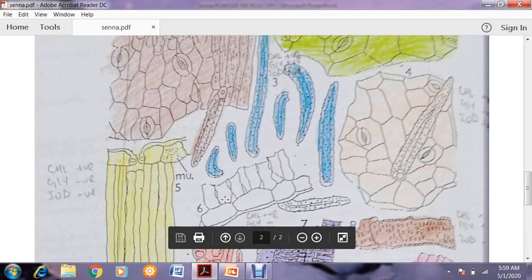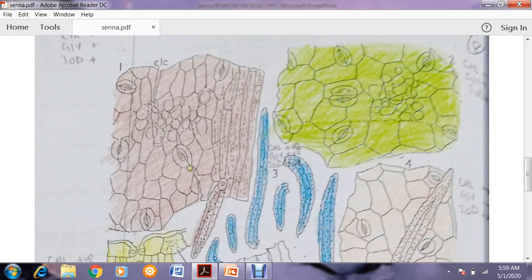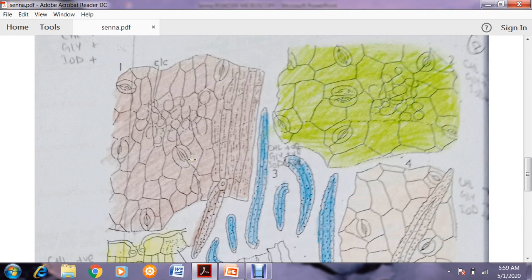This is the epidermis overall, and these are the stomata. How frequent are the stomata? You can see 5 stomata there, each containing a guard cell. These are the parasitic stomata, parallel walled stomata.